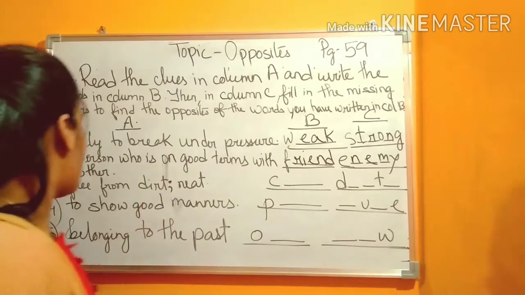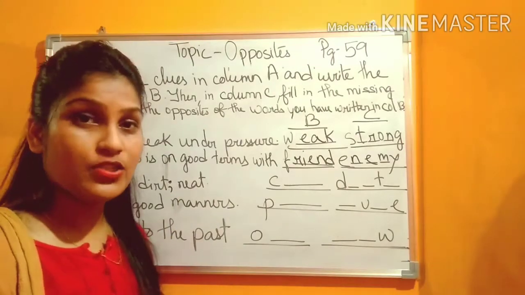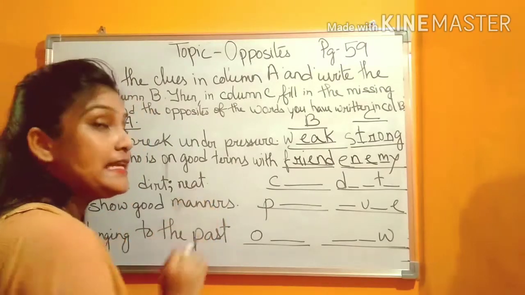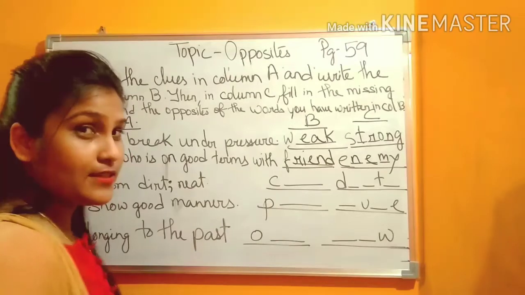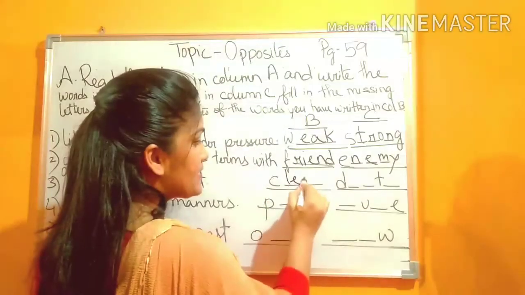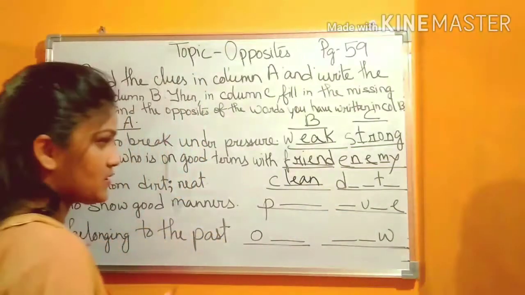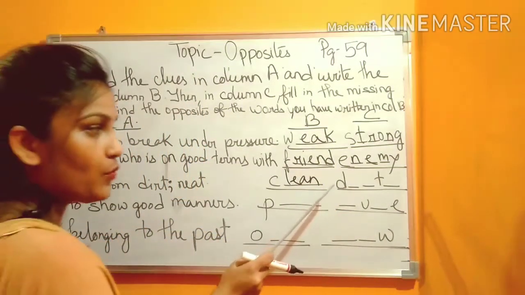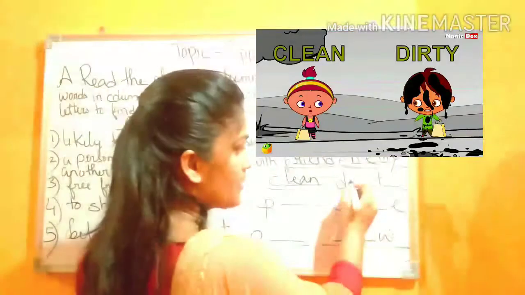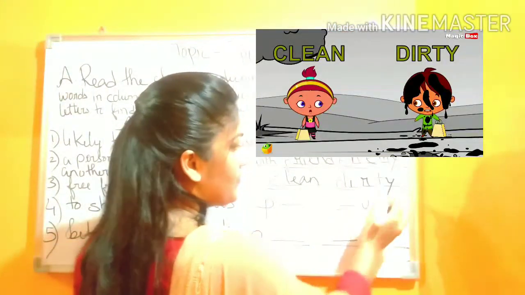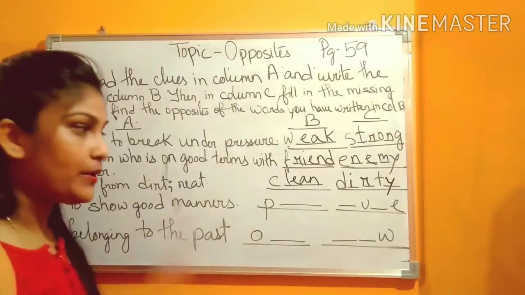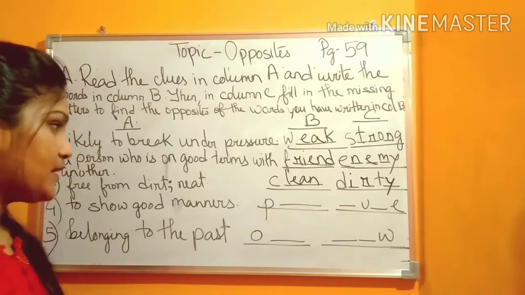Now, number 3. Free from dirt, and it is given N, neat. Okay, so it is free from dirt. It is not dirty. It is not untidy. And it is also neat. That means what? And C is given. It will be clean. Neat and clean. We already know about this. So, what will be the opposite of the word clean? We already know, and in the question also it is given dirt, dirty. The opposite of the word clean will be dirty.